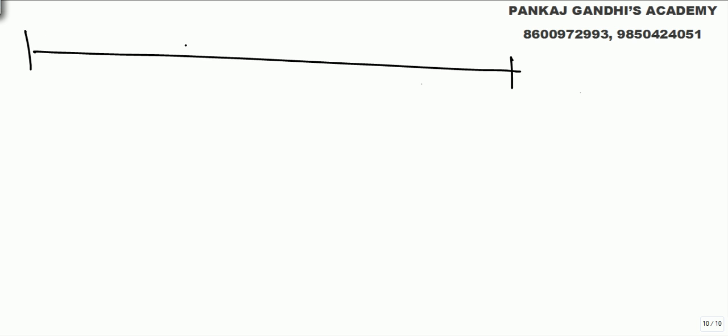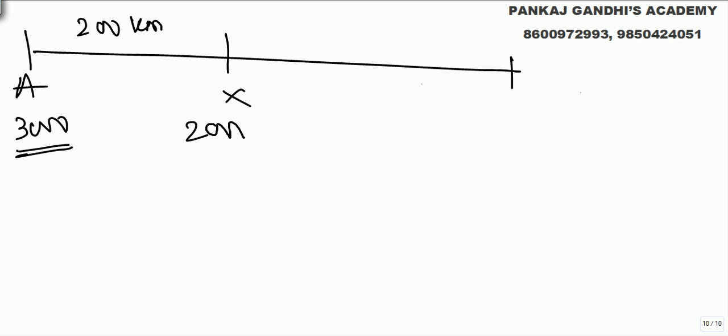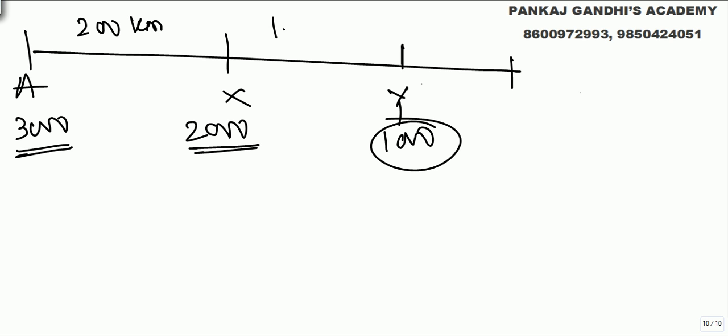And the last part, what he does now. We know from point A to X, 200 kilometers, per kilometer he needed 5 bananas. So from 3000 he got 2000. Now from point X to Y, till he is left with 1000, per kilometer he needs 3 bananas. So this came out. Total distance was 1000.